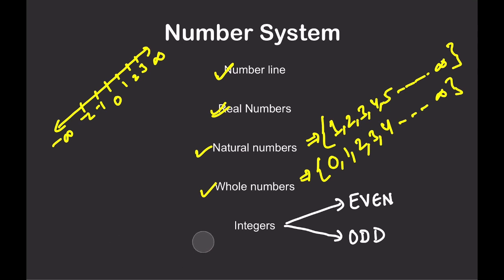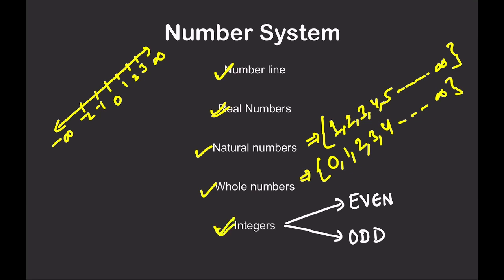So integers are all the numbers like -3, -2, -1, 0, 1, 2, 3. All these are integers. There are positive integers, which are like 1, 2, 3, 4, 5. There are negative integers like -1, -2, -3, -4.